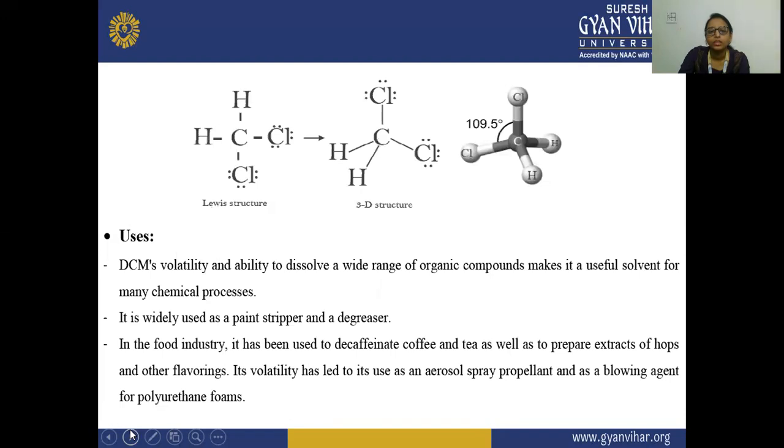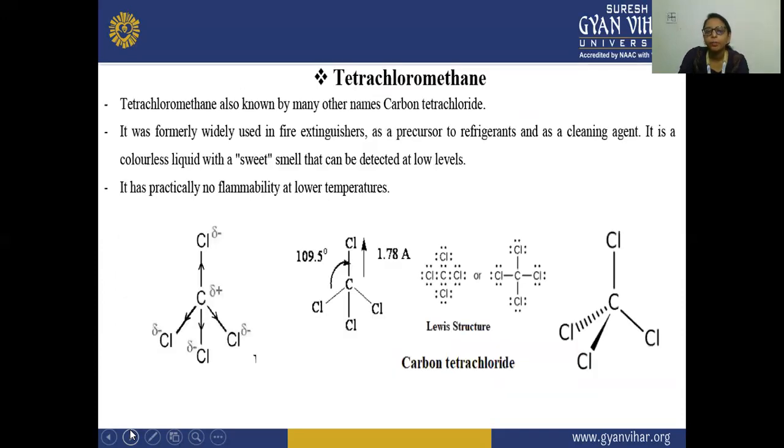Next are its uses. This is the 3D structure. This is the Lewis structure, and the bond angle is 109.5 degrees. DCM is used for its volatility and ability to dissolve a wide range of organic compounds. It is useful as a solvent in many chemical processes, and it is widely used as a degreaser and in paint strippers. In the food industry, it is used to decaffeinate coffee and tea, as well as to prepare extracts of herbs and other flavoring. Because of its volatility, it is used in aerosol spray propellants and as a blowing agent for polyurethane foams. Next is tetrachloromethane.